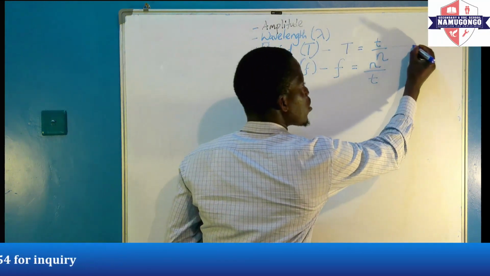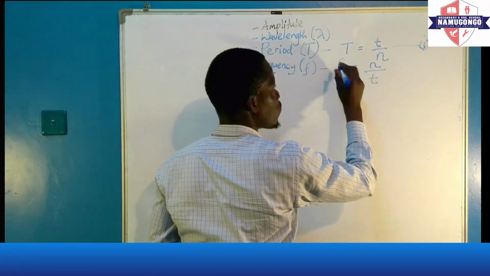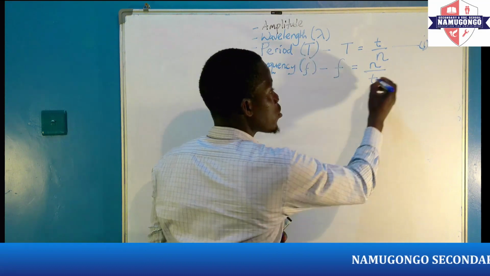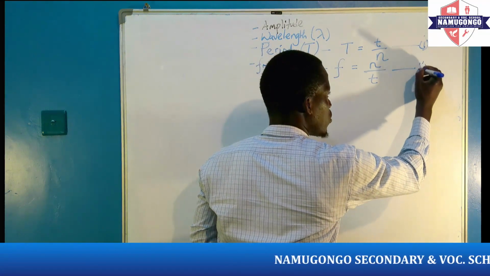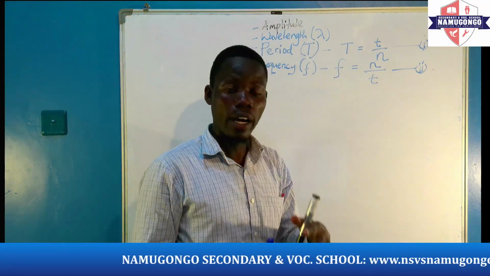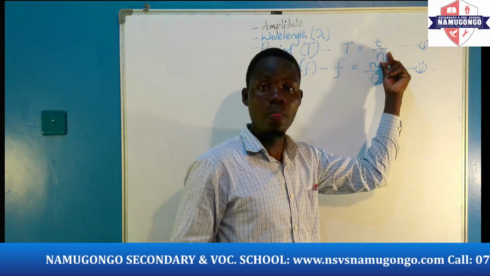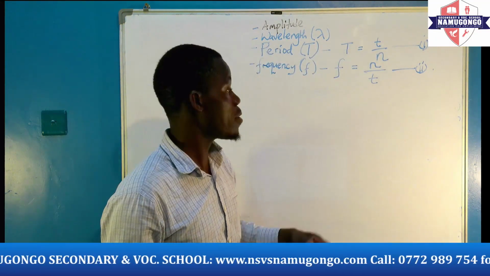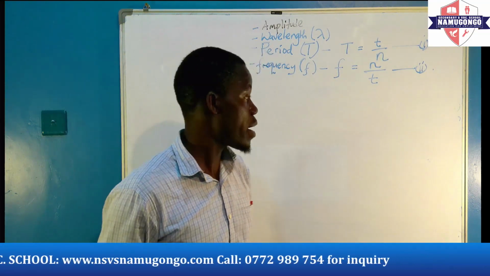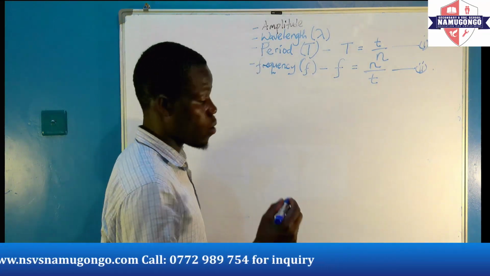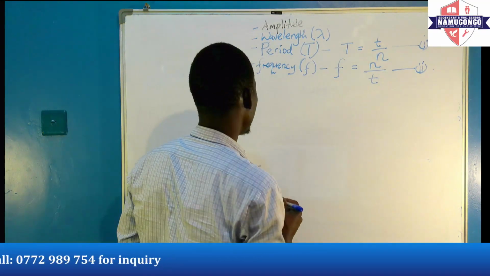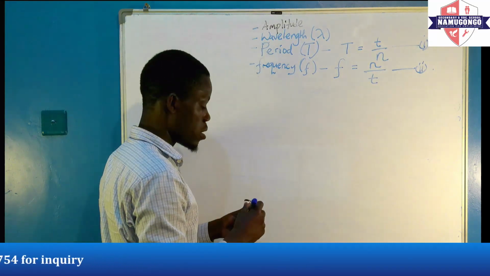Now, allow me to call this equation 1. From here, T is equal to small t out of n. And also allow me to call this equation 2. So we form two equations from our expressions. Capital T is equal to small t divided by n, and F is equal to n divided by small t. Now, we want to get a relationship between F and T. We are going to multiply these two equations.